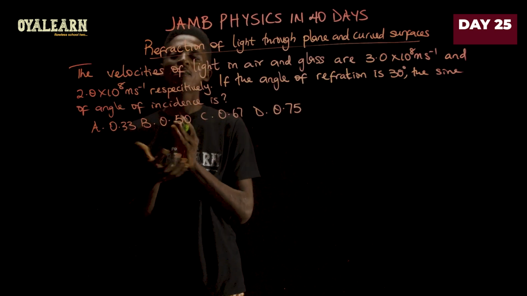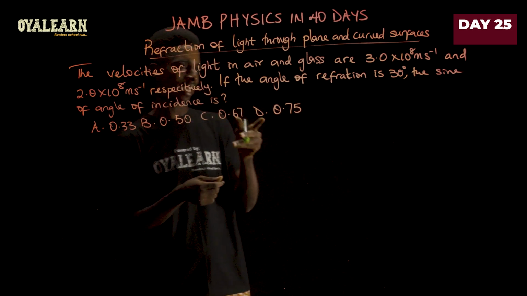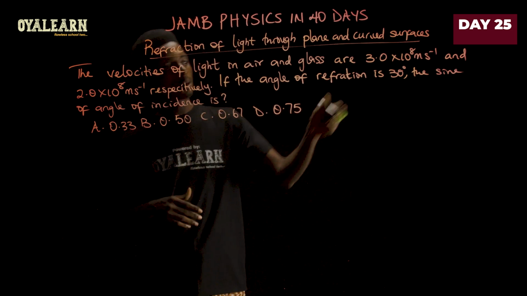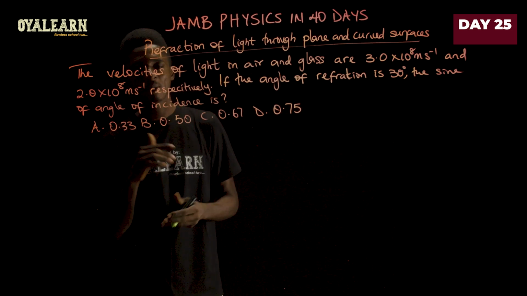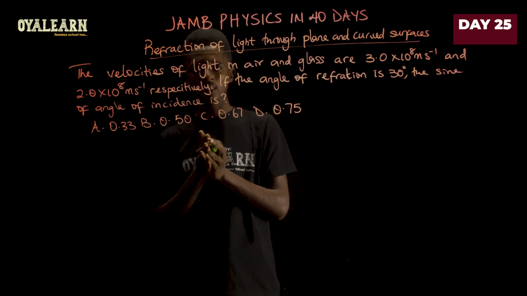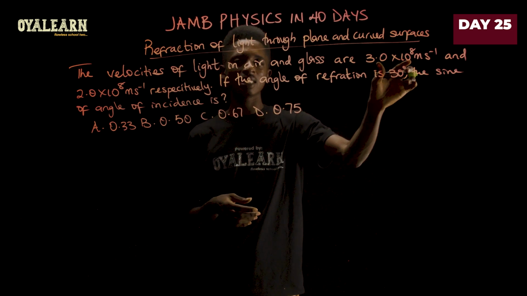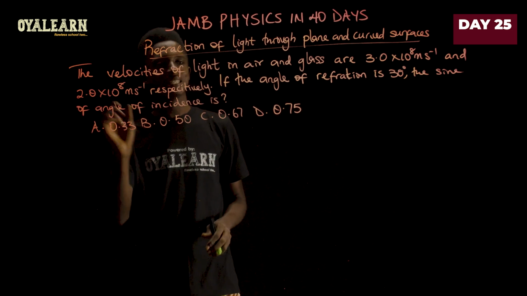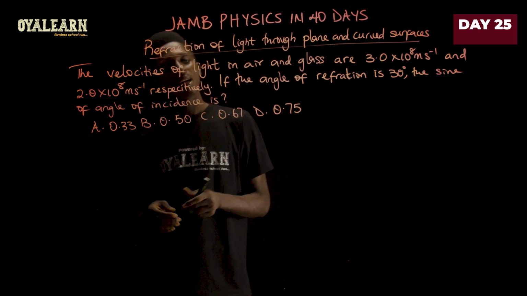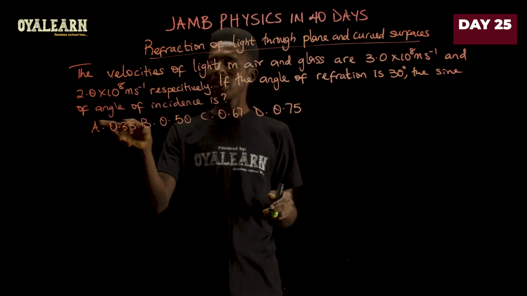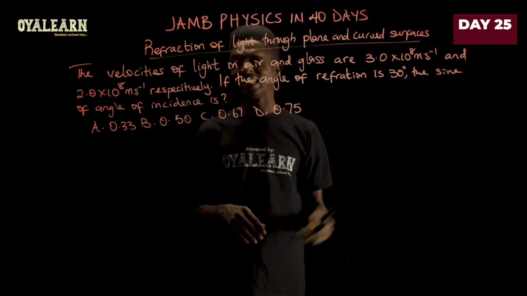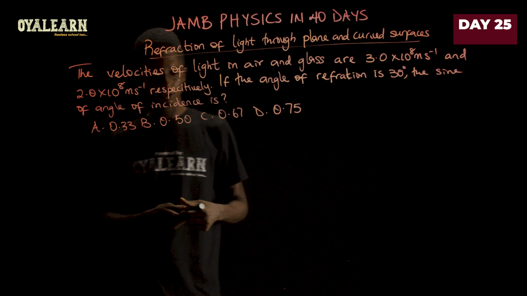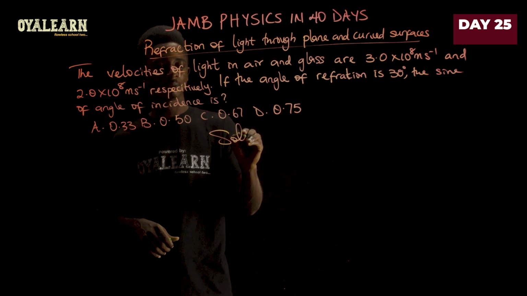This question gives us that the velocity of light in air and glass are 3.0 times 10 to the power 8 meters per second and 2.0 times 10 to the power 8 meters per second respectively. So this is the velocity in air while this is the velocity in glass. And then we are to find the sine of the angle of incidence if the angle of refraction is 30 degrees. Now, let's solve that.